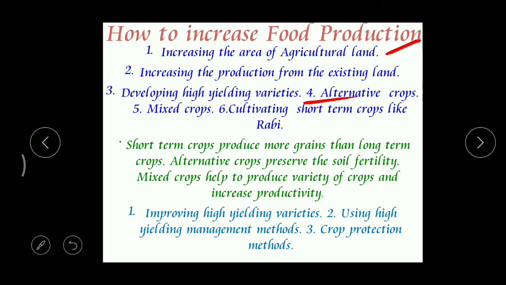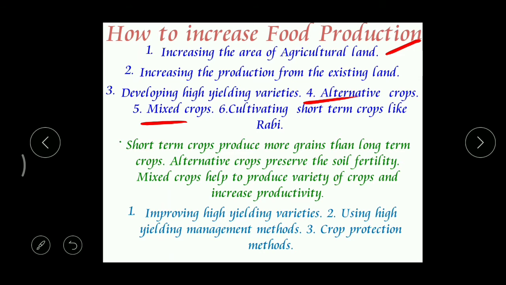And what's the next one? Mixed crop. Mixed crop means, just observe this. Can you find whether in this picture there is only one type of plant or many types? Yeah, here we can find many types. So when we grow different varieties of crops in the same field at a time, then we call that a mixed crop.